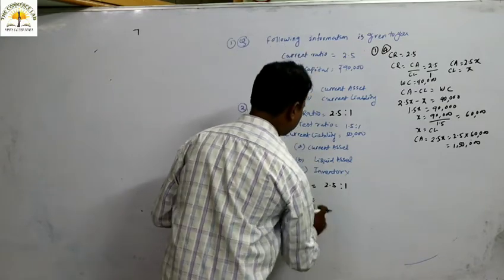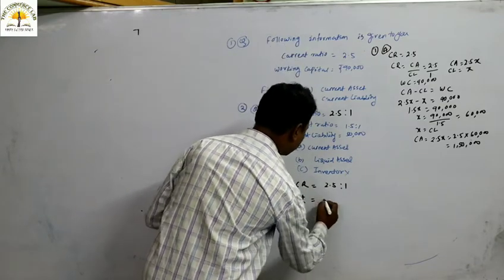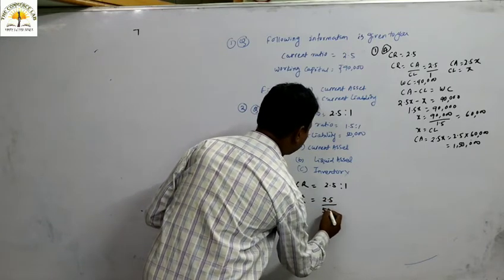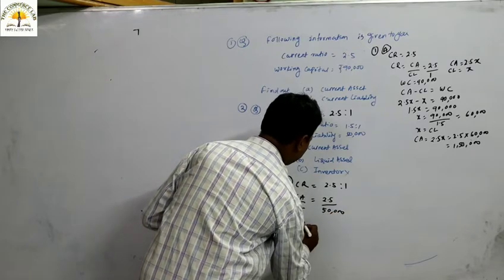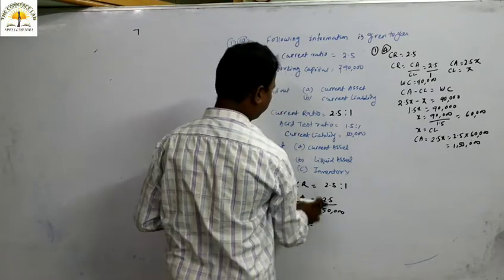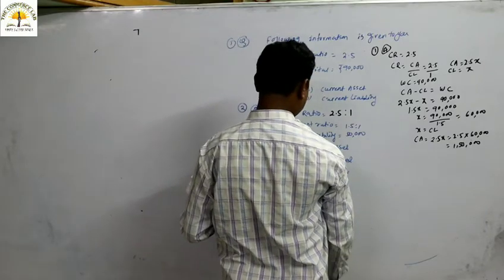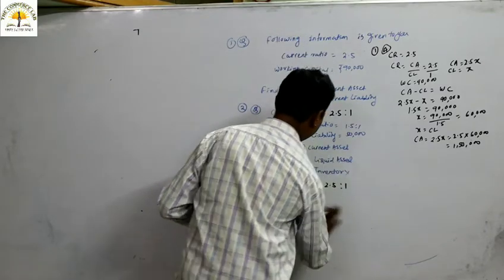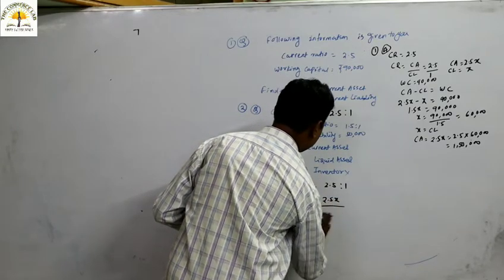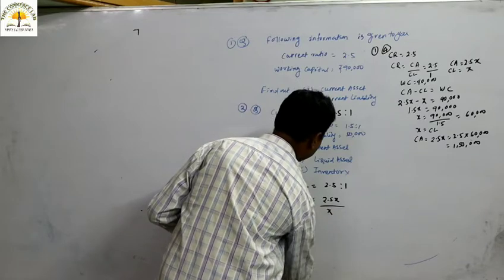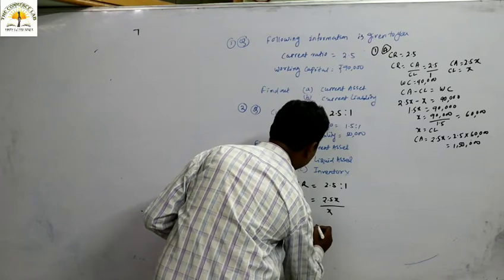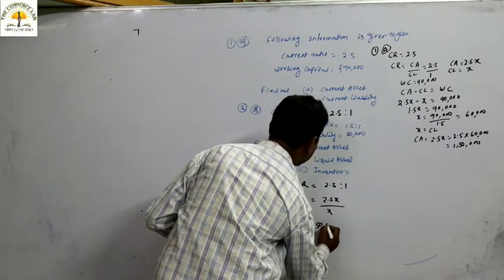Okay, revise the question. Current asset by current liability is 2.5, and the current liability given is 50,000. Let's take current asset as 2.5x, then current liability is x, and x is 50,000.